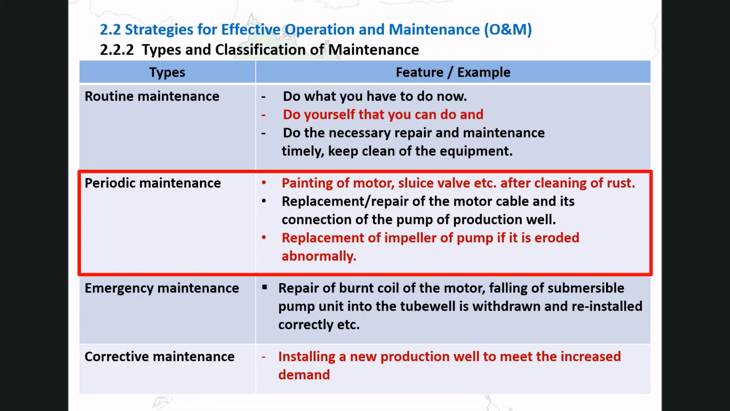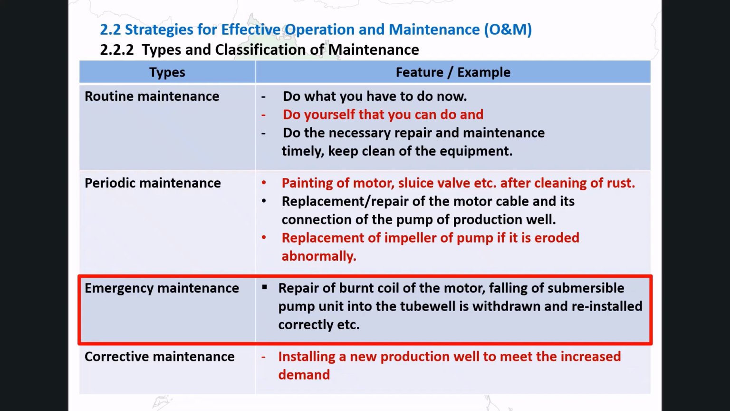Examples include painting motors and valves after rust removal, replacing or repairing motor cables, and replacing pump impellers when worn. Emergency maintenance addresses unexpected failures that require immediate action. Examples include repairing a burnt motor coil or recovering and reinstalling a submersible pump that has fallen into a tube